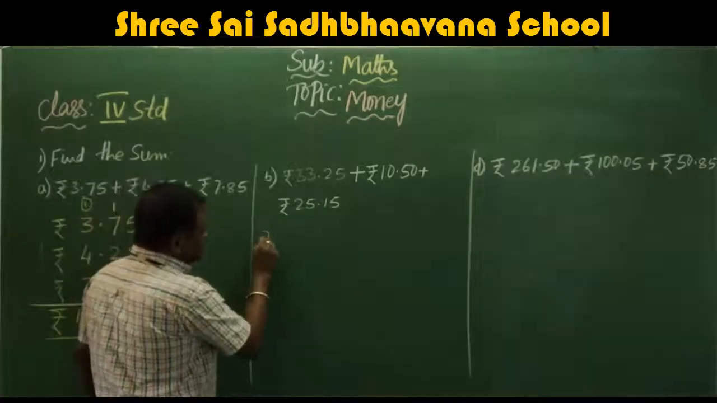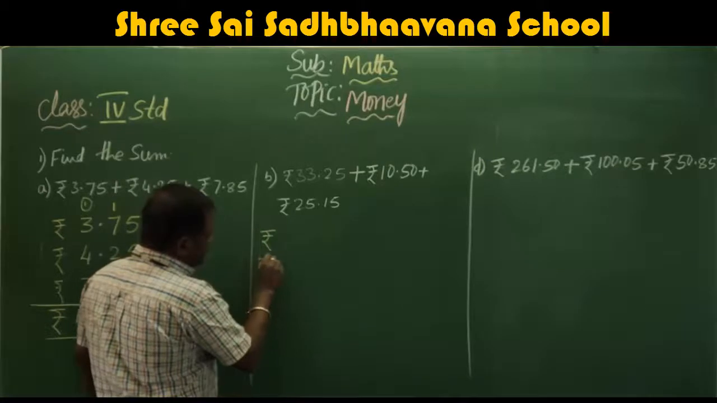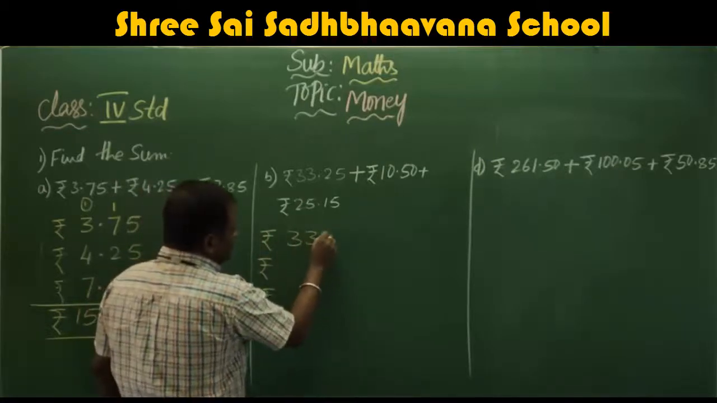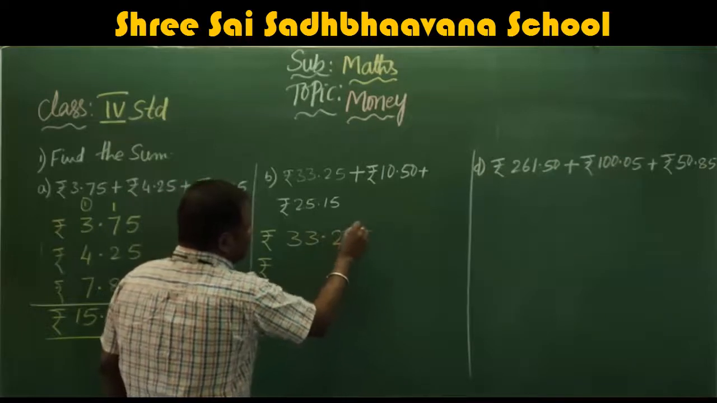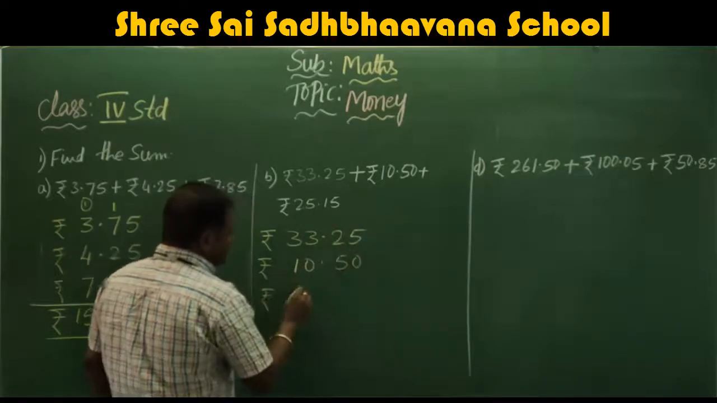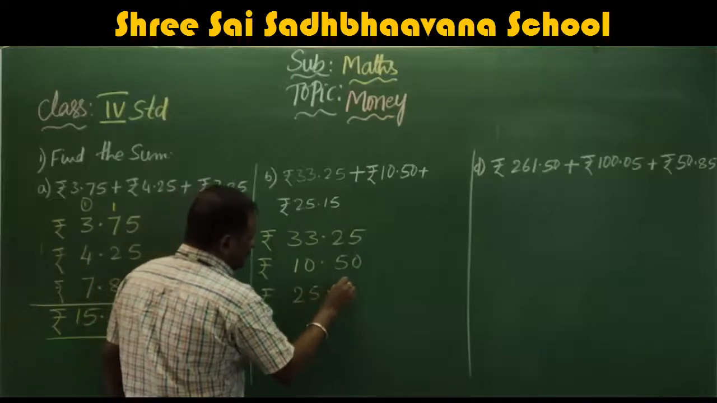Next, come to here. In the same way, write the symbols one below the other. Write down rupees 33.25, rupees 10.50, rupees 25.15.